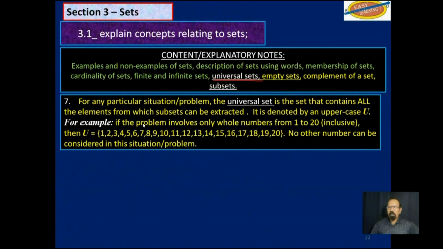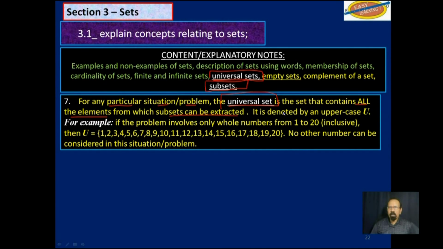Now we are going to look at universal set and subsets. For any particular situation or problem, the universal set is the set that contains all the elements from which subsets can be extracted.